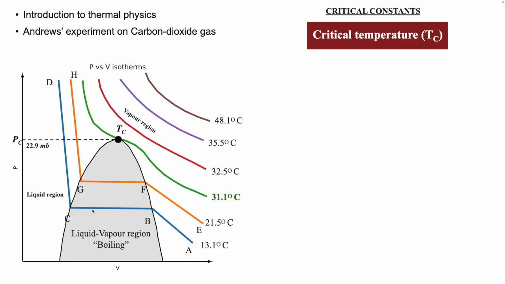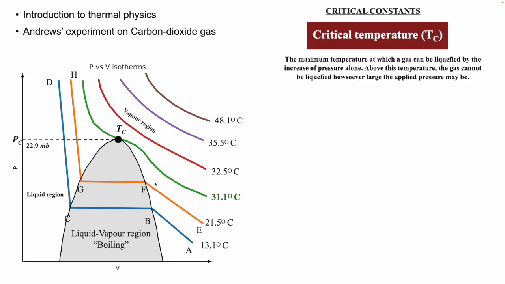But below this temperature, there exists a pressure or a range of values where by applying pressure you can actually liquefy a gas. Therefore, the critical temperature is the maximum temperature at which a gas can be liquefied by increase of pressure alone, and we cannot get liquid from vapor above this critical temperature.